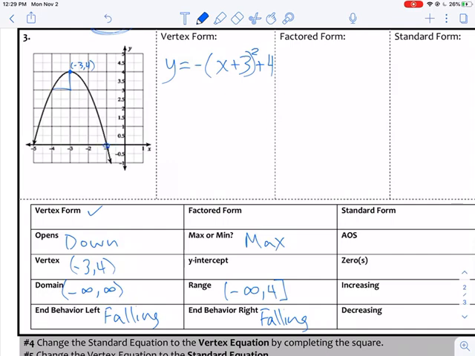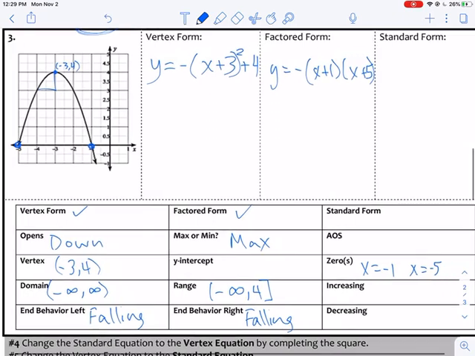Well, you guys see our zeros here. Our zeros are at -1 and -5. So let's go ahead and do our factored form. So A is still -1, but my zeros get us to (x plus 1) and (x plus 5). Sorry, my handwriting is bad right now.